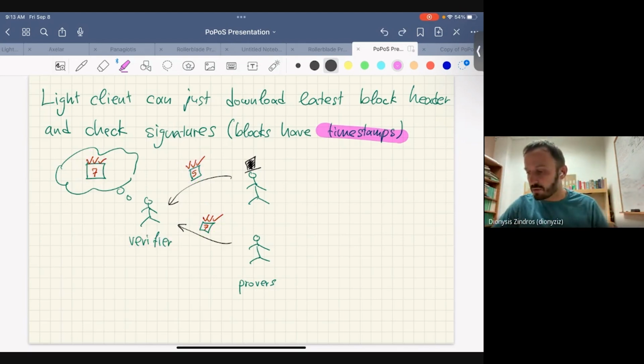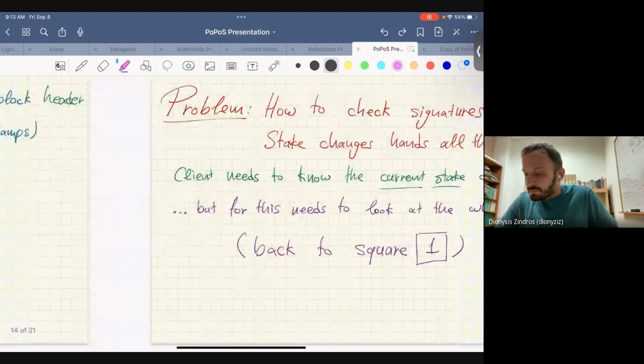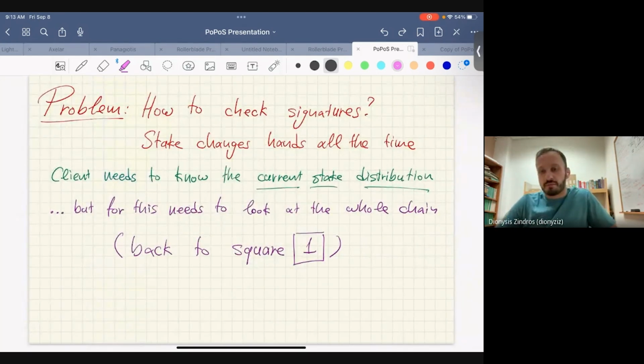However, there's a problem with this. And the problem is, well, the stake shifts all the time. The population that is actually authorized to sign the blocks is not the same today and 1 year ago, because who is able to sign, who's authorized to sign, is exactly who owns coins, which is kind of what you need to retrieve by looking at the chain. So it's kind of a recursive problem. So are we back to square one or not? So maybe we can use some ideas of these signatures to speed up things without validating the whole chain. So that's kind of the idea here.